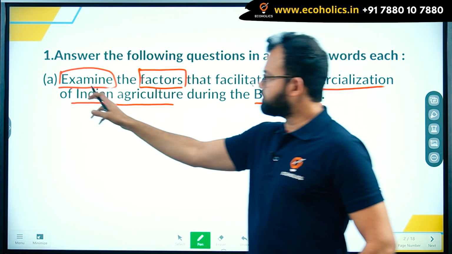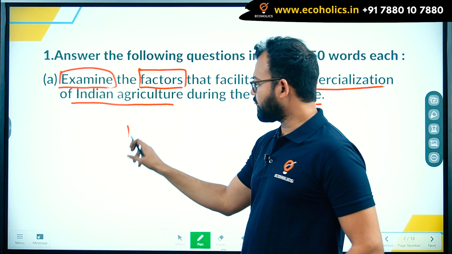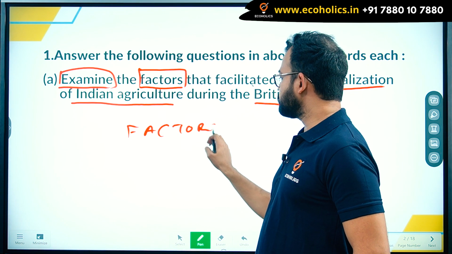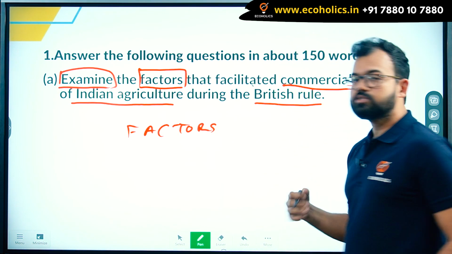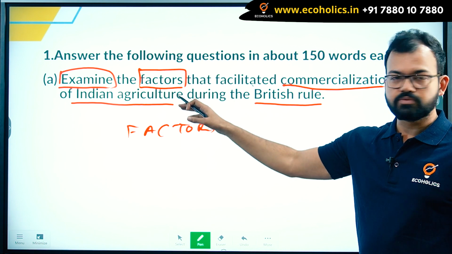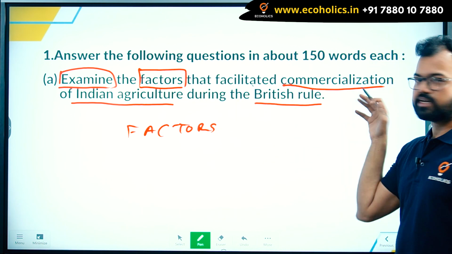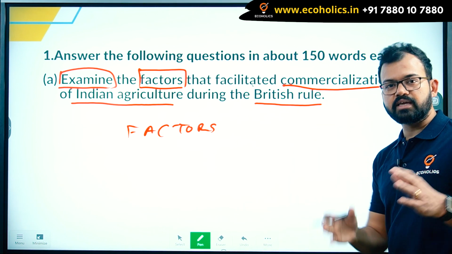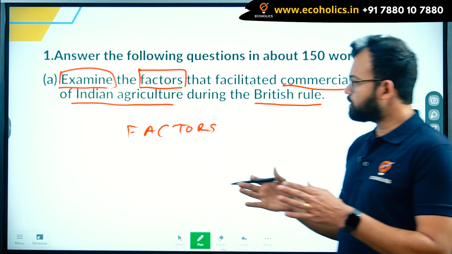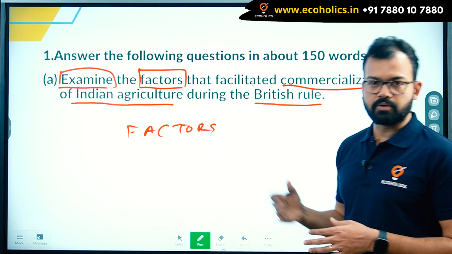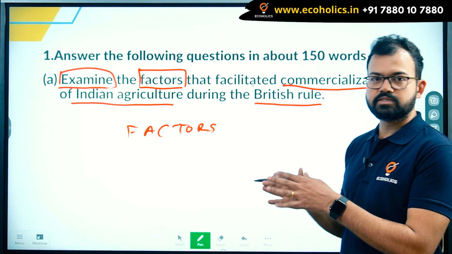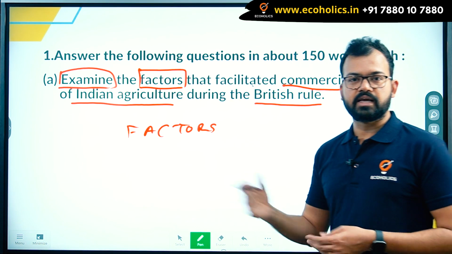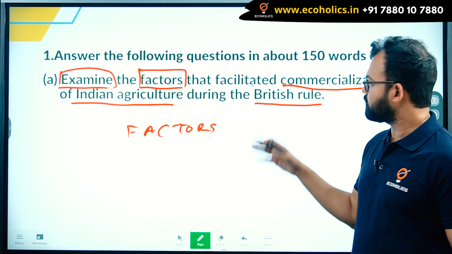So here the first one is examine the factors. Now what you have to write here? Only factors. Do not indulge in giving useless details. Only give the details of the factors that facilitated commercialization of agriculture. Now what do you understand by commercialization? During the British rule, if you remember, a lot of cash crops were grown in India, because they could be converted directly into commercial activities and sold directly, like indigo, jute, cotton. These are the commercial crops.